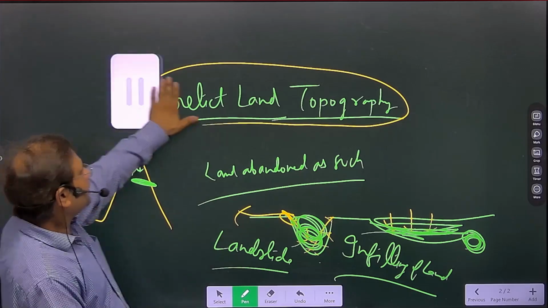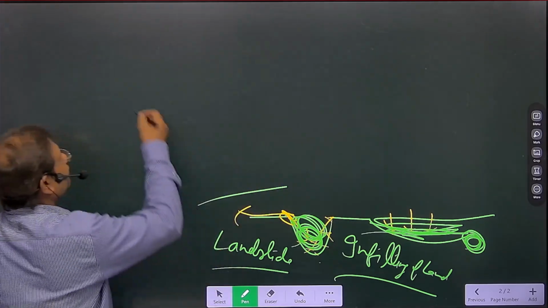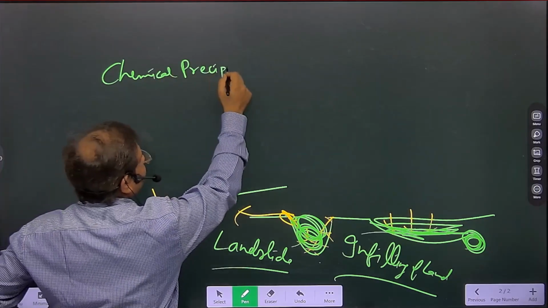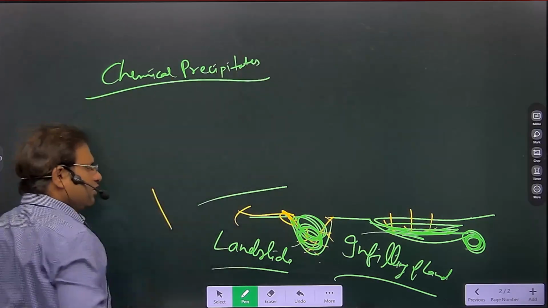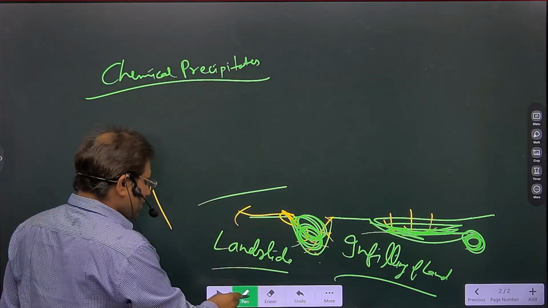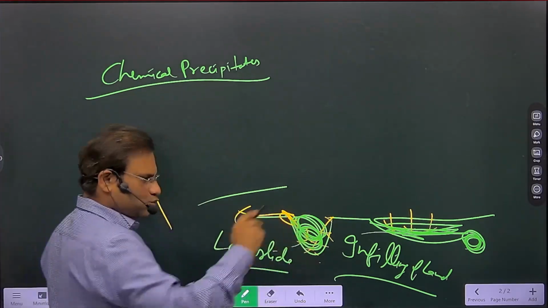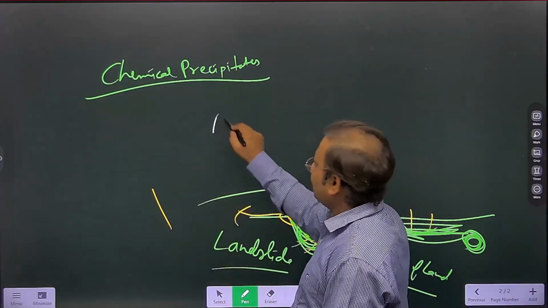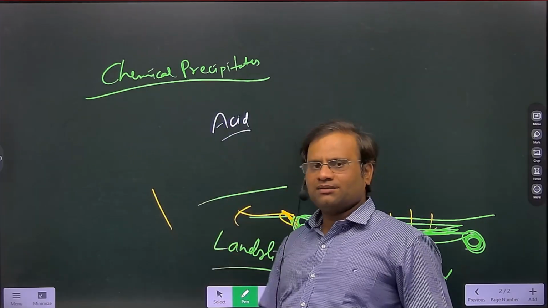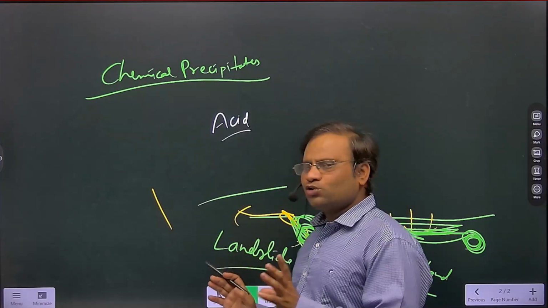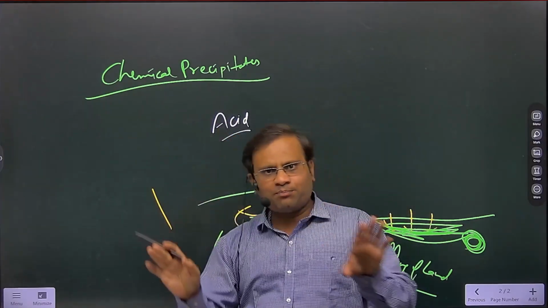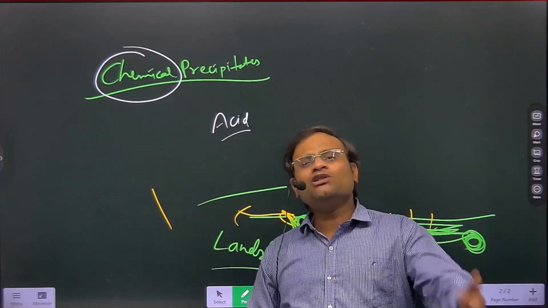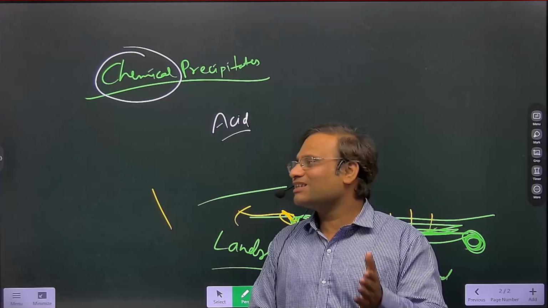See other ways, technical ways. Another technical way is chemical precipitate. Okay, so I am giving you this new point. What does it mean? In this area, analyze what the pollutants are. Like you have identified there are a lot of acidic components here. Acids are there. So what should you do? First analyze the pollutants, then spread chemicals into the soil which can neutralize them. This is called chemical precipitate.